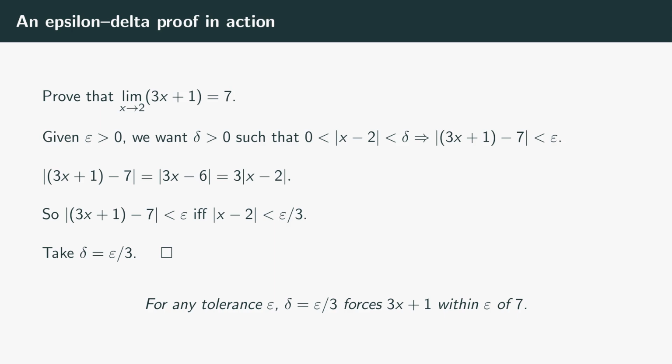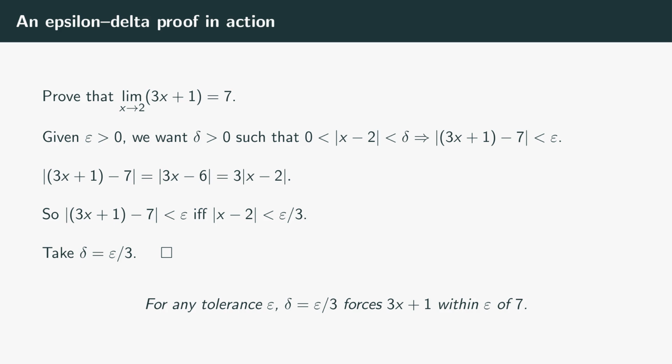I want to do one real epsilon-delta proof before we move on, because until you watch the machinery run, the definition stays abstract. The target: the limit of 3x plus 1, as x tends to 2, equals 7. Geometrically, it's not mysterious. It's a straight line of slope 3 through the point (2, 7), but pretend you don't know that and run the definition.